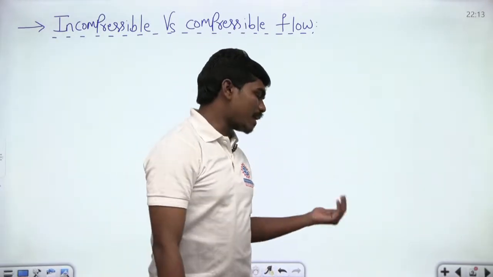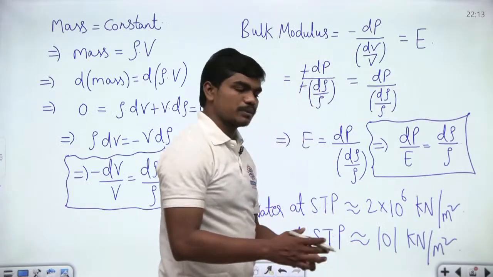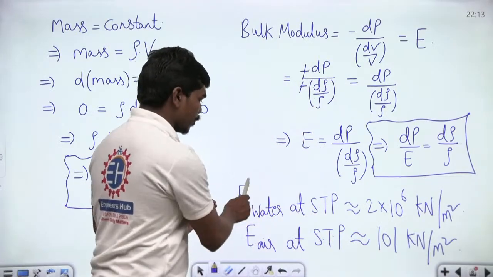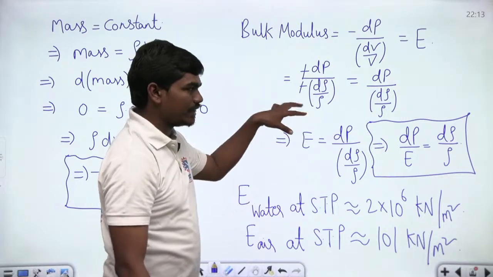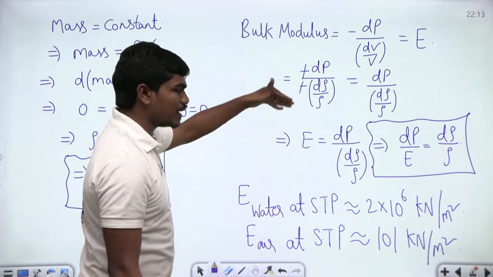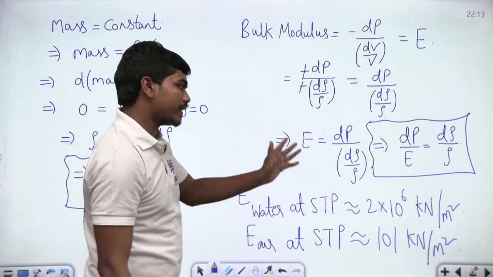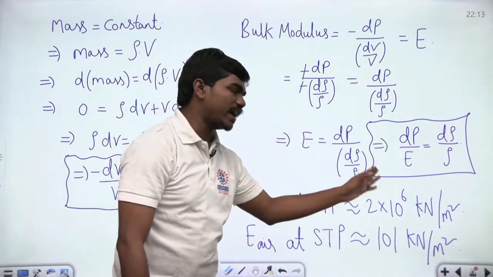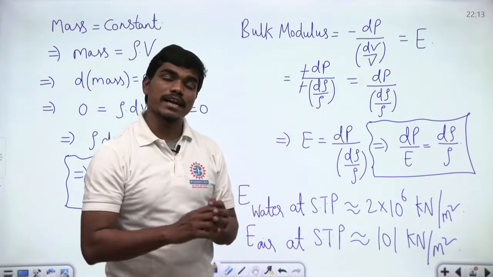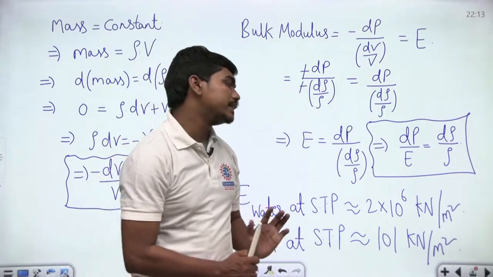We'll see. Compressibility of fluids and incompressibility of fluids is dependent upon the Young's modulus of water, and straight away the compressibility of any substance is nothing but 1 by this modulus. So we can just write depending upon these values. But sometimes the flows can also be compressible. How? We'll see. Look here.